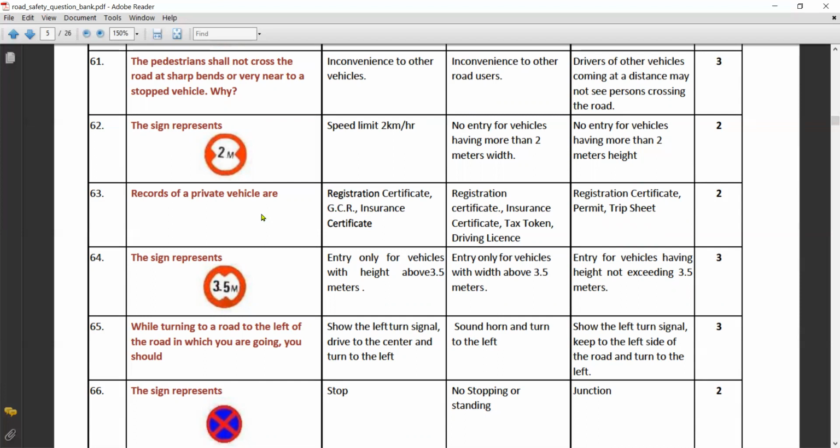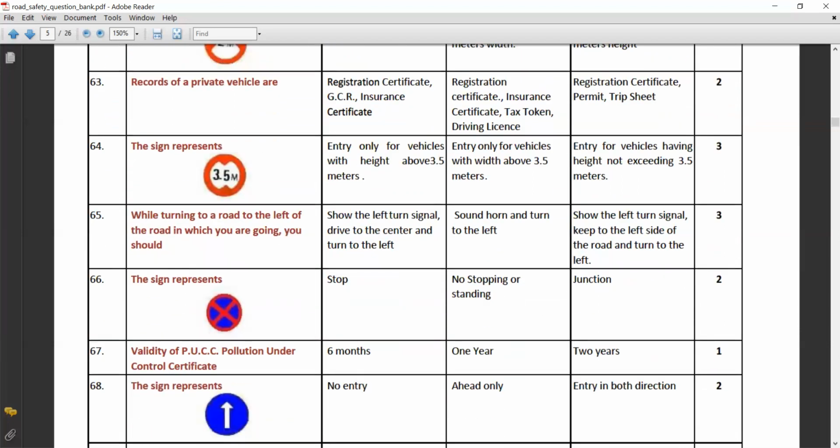Records of a private vehicle are registration certificate, insurance certificate, tax token, driving license. This sign represents entry for vehicles having height not exceeding 3.5 meter. While turning to a road to the left of the road in which you are going, you should show the left turn signal, keep the left side of the road and turn to the left.